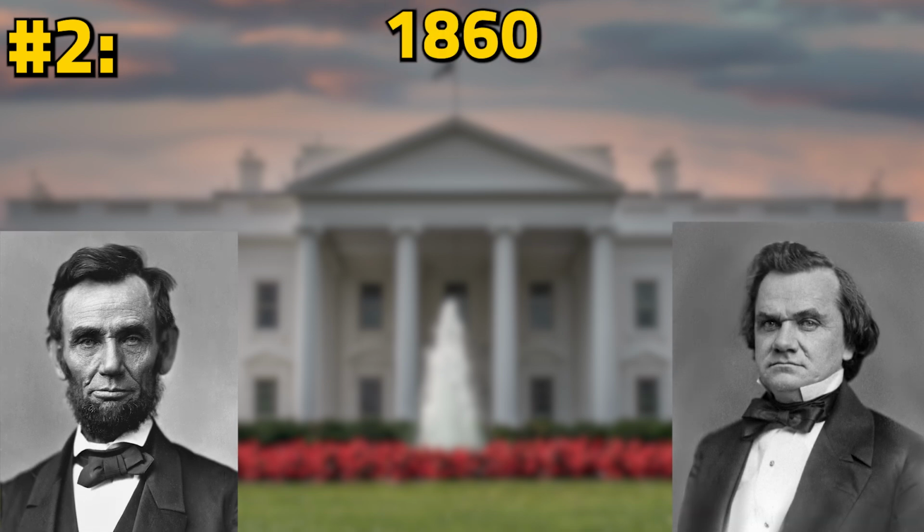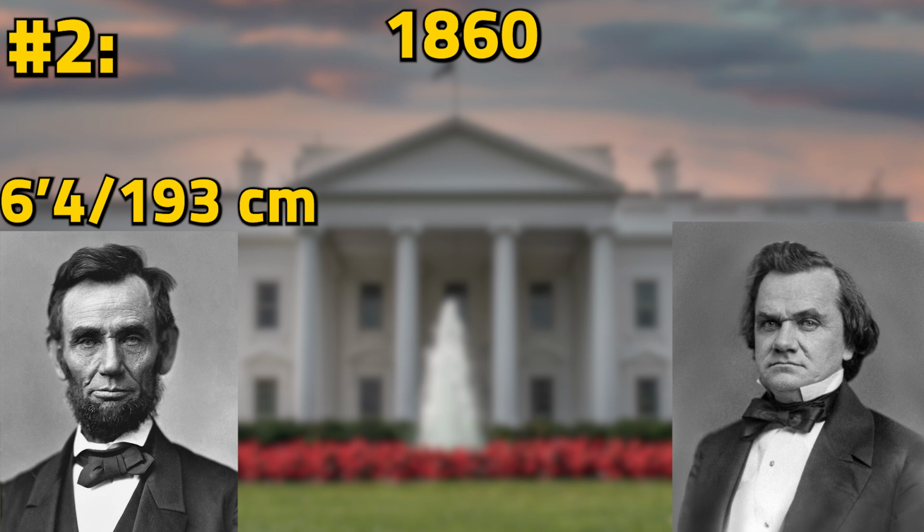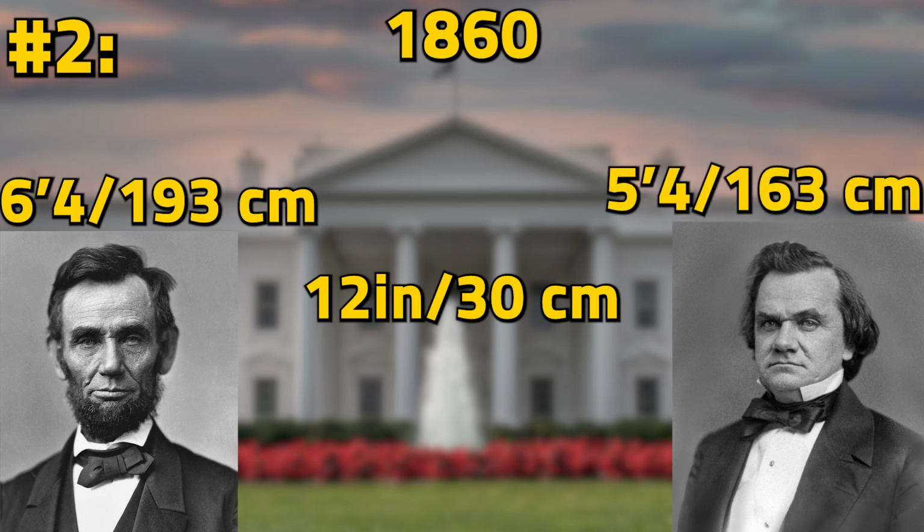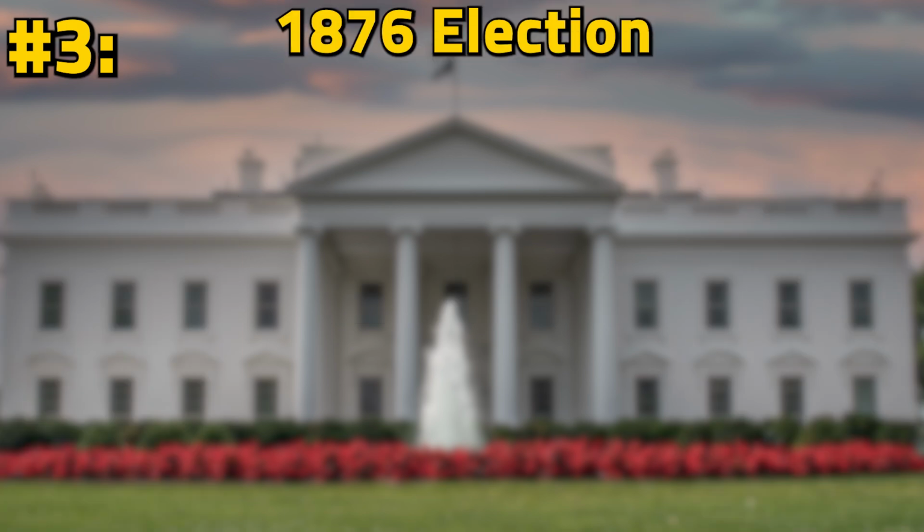Number 2. The 1860 election had the biggest height difference between candidates. Abraham Lincoln at 6'4" or 193 centimeters was 30 centimeters or 12 inches taller than his opponent, Stephen A. Douglas, who stood at 5'4" or 163 centimeters. Number 3. In 1876, the candidate who won the popular vote lost.